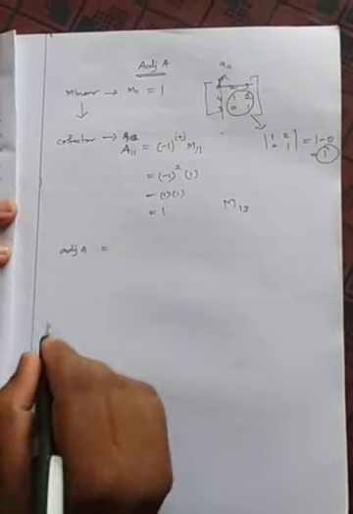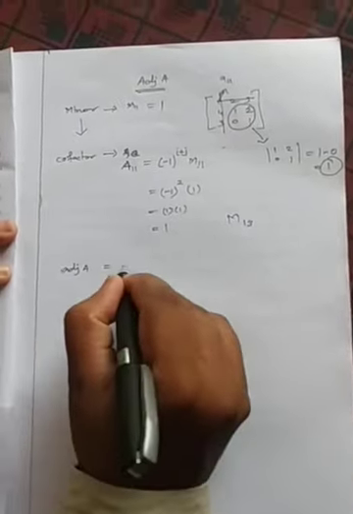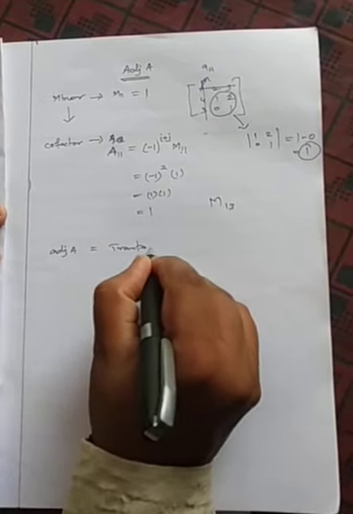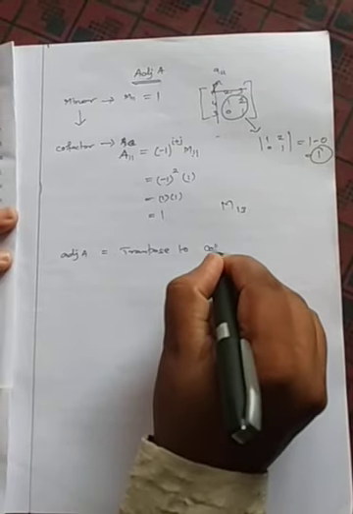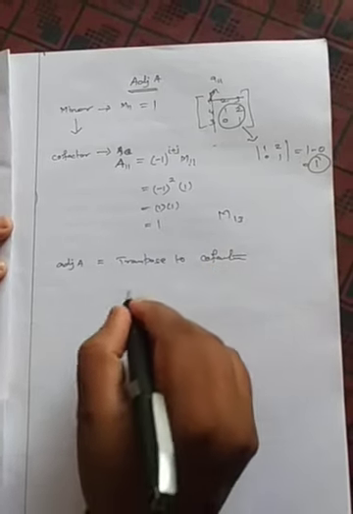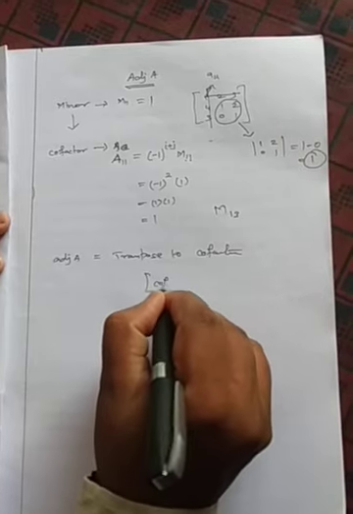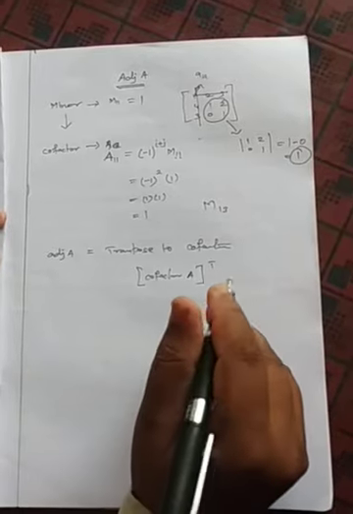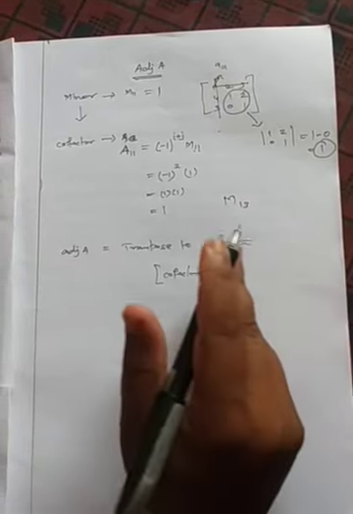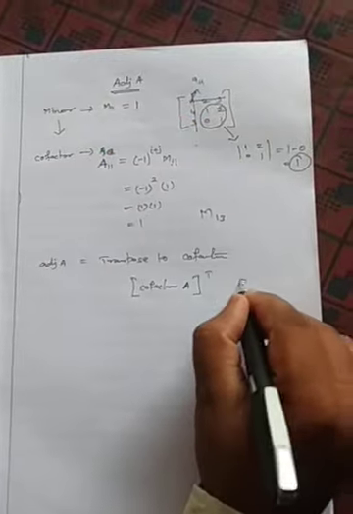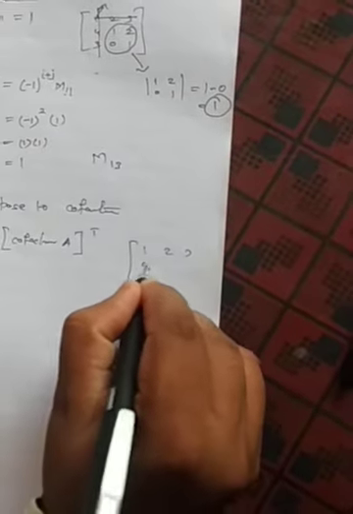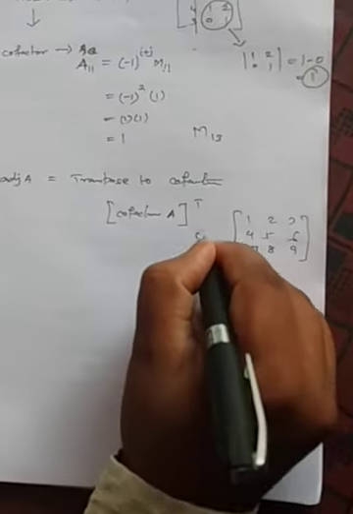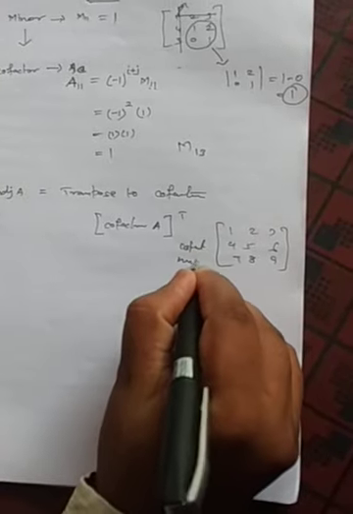How are you going to find adj? It's simple. You have to take the transpose of the cofactor matrix. Transpose is nothing but changing rows into columns and columns into rows. For example, suppose the cofactor matrix is 1 2 3, 4 5 6, and roughly 7 8 9.